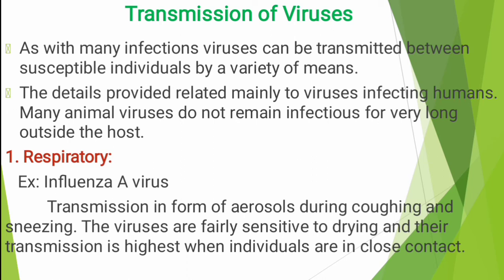Next, the details provided relate mainly to viruses infecting humans. Many animal viruses do not remain infectious for very long outside of the host. We don't commonly see transmission of animal viruses to humans, because humans are not severely affected.